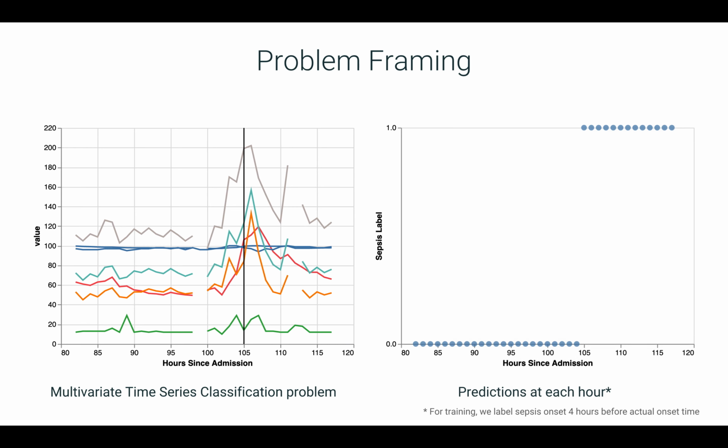We frame our problem in a machine learning context as a multivariate time series classification problem, where we're giving a prediction for sepsis at each hour. On the left, we have our previous chart. On the right are the labels for that patient, with zeros representing non-sepsis and ones representing the onset of sepsis.